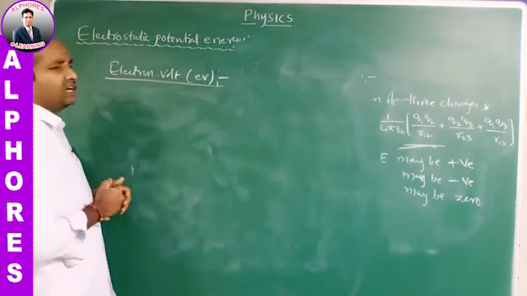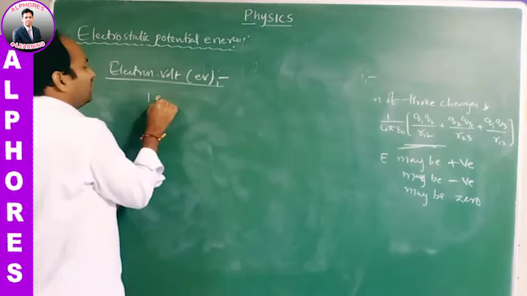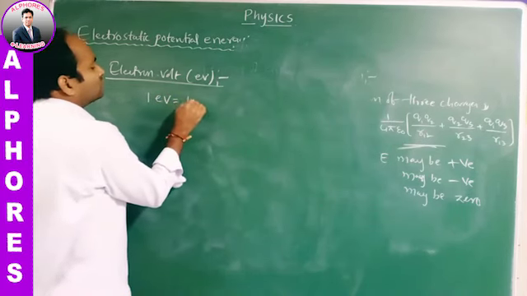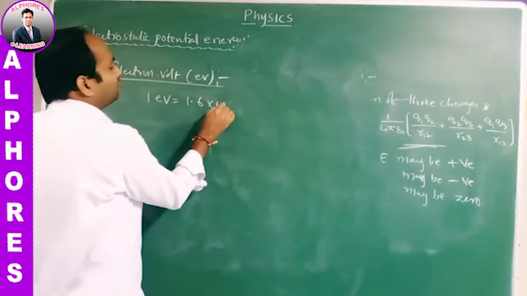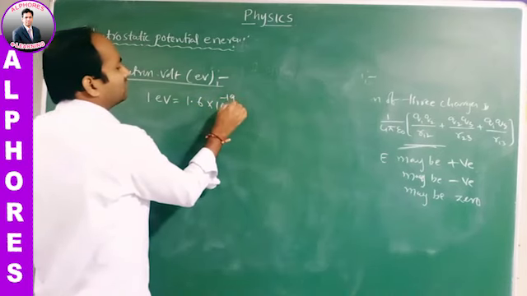What does 1 electron volt mean? 1 electron volt is equal to 1.6 into 10 to the power of minus 19 joules.